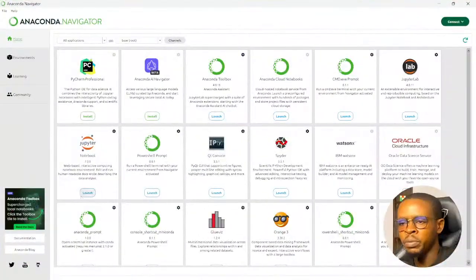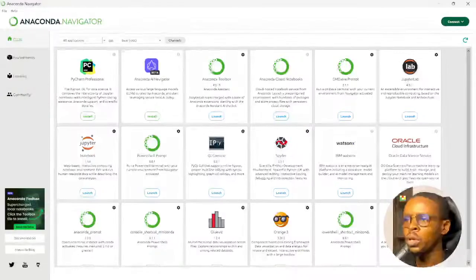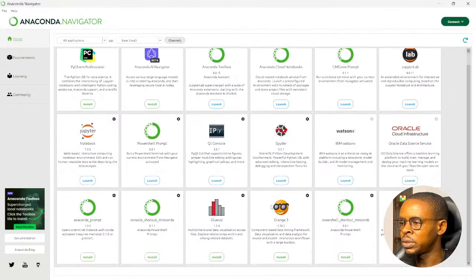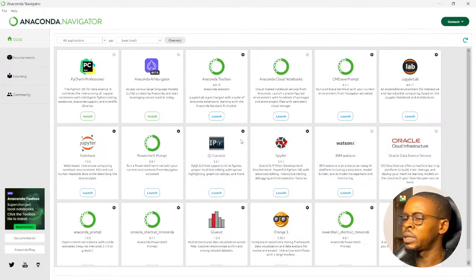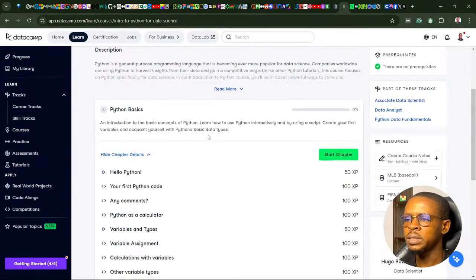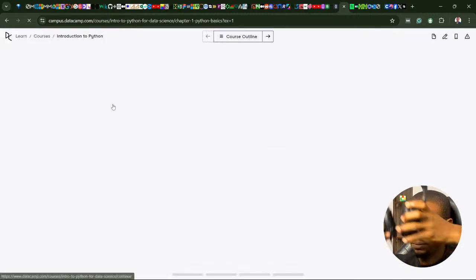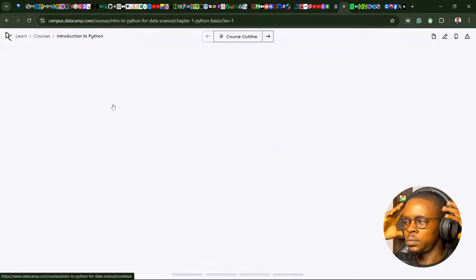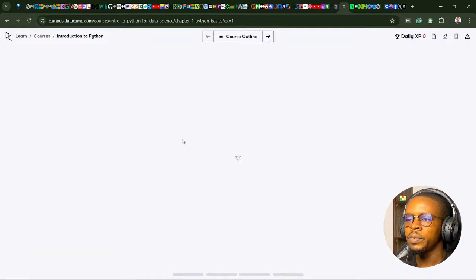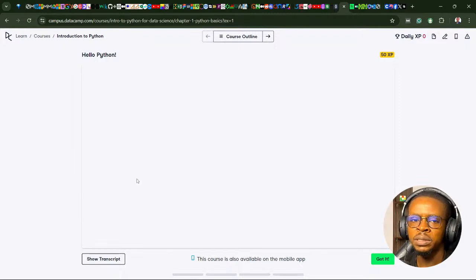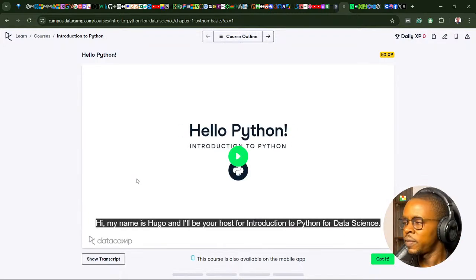It will give you access to a bunch of environments like Jupyter Notebook, Spyder for Python, and a whole lot of Python environments available in this Anaconda Navigator. I'll be using this along the way, but let's get started immediately. I believe DataCamp may likely have their own environments already prepared for the course, but I'll still prefer to use my own local environment.